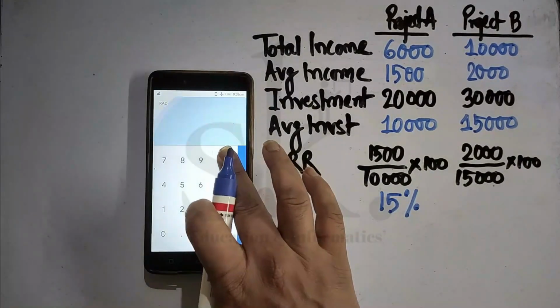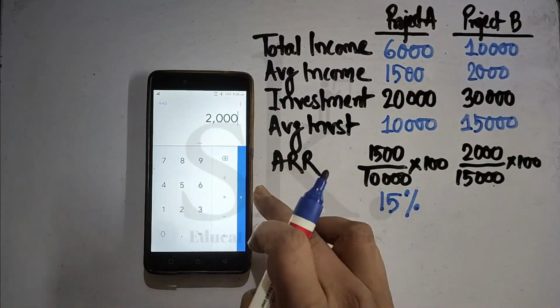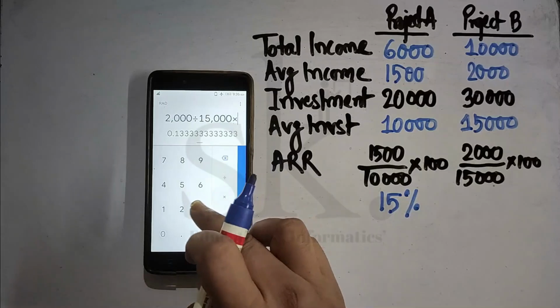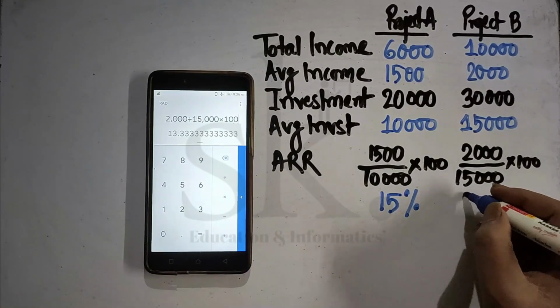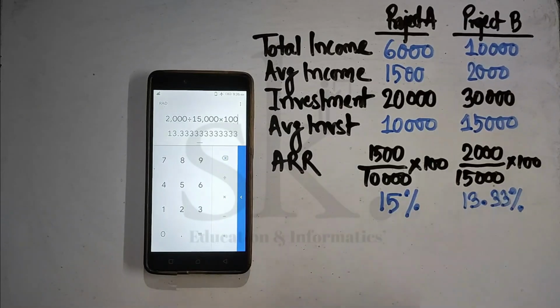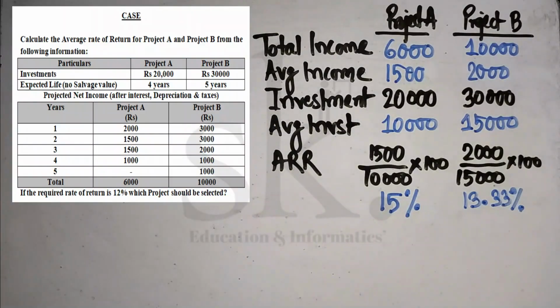And for the second one, it's 2,000 divided by 15,000 into 100. It's giving us 13.33%. Now let's go back to the problem again. If we go to the last line, it says that if the required rate of return is 12%, which project should be undertaken?